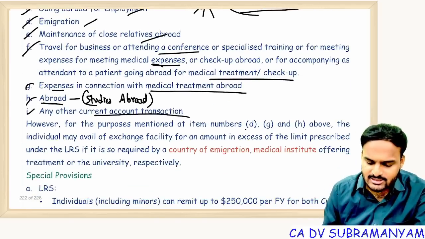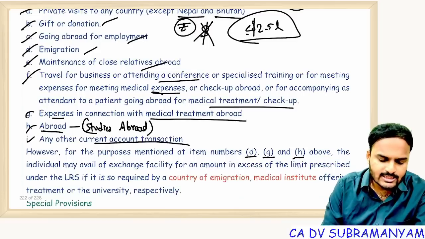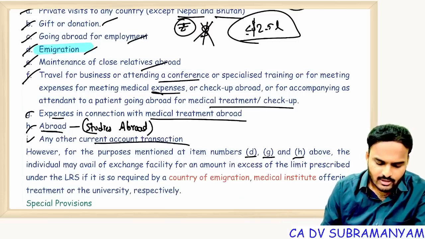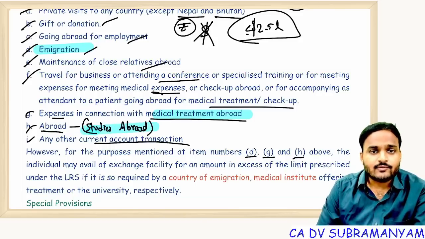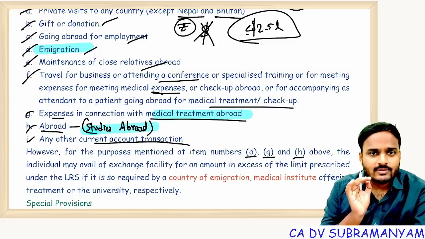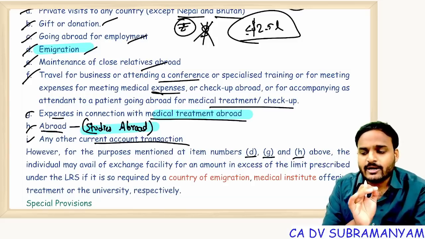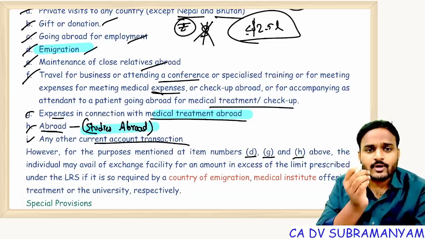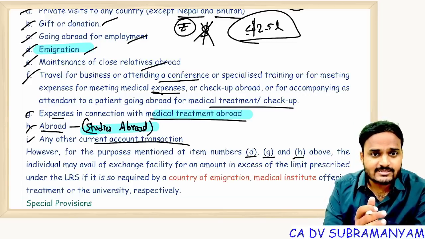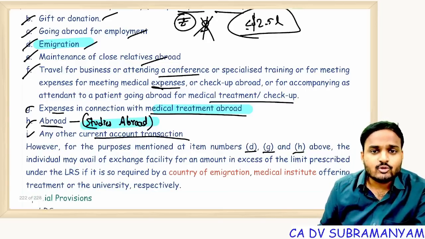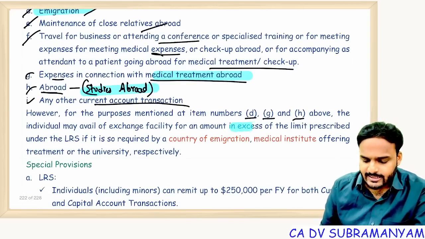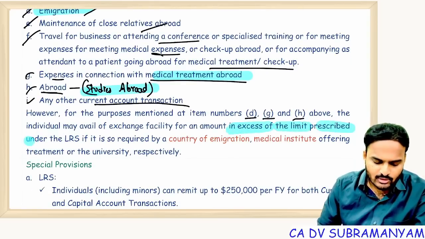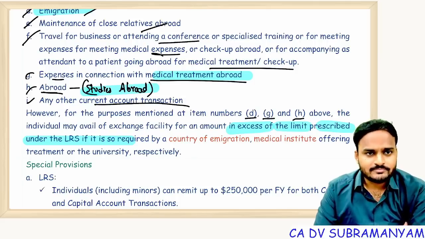But there are special points. What are those? Immigration, medical treatment abroad, studies abroad. For these three, if you have valid proof that $2.5 lakh is not sufficient and you need more than that amount, then you can even withdraw excess amounts without RBI approval.